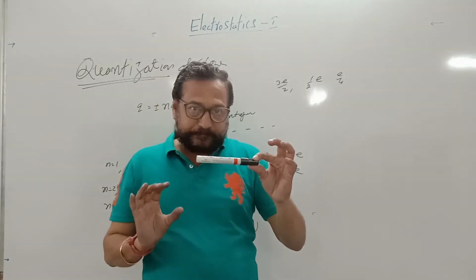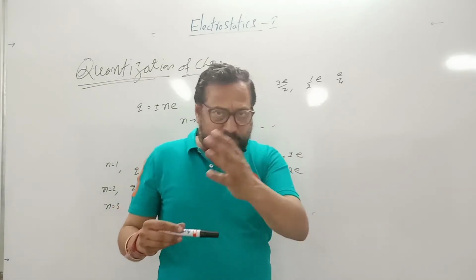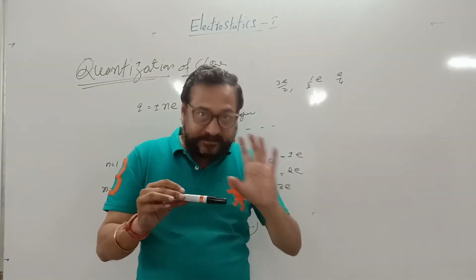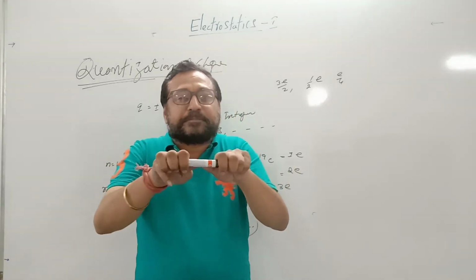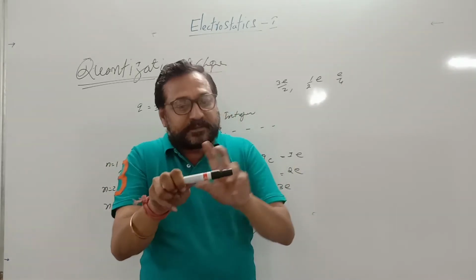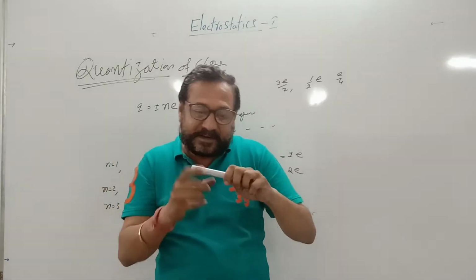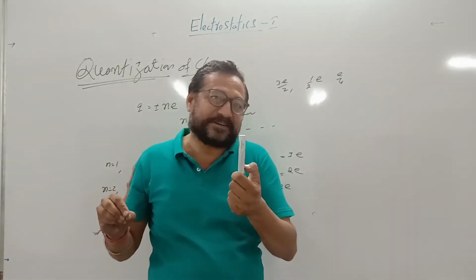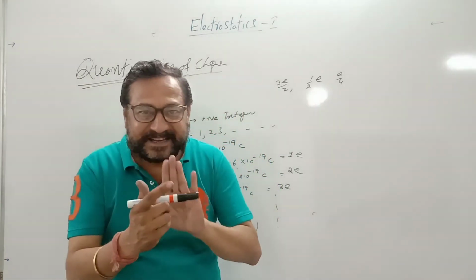Suppose this is a pen. Your friend does not have a pen. तो आप इस पेन को क्या करेंगे? उसको देना है. That's our friend. तो हम इसको बीच में से तोड़ेंगे, break down. Then half portion इसको दे देंगे, half आप रख लेंगे. और from this side you are writing. Is it possible? Never. Same as this is quantization.